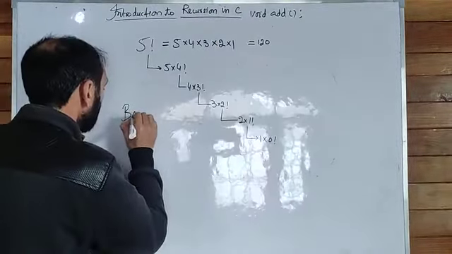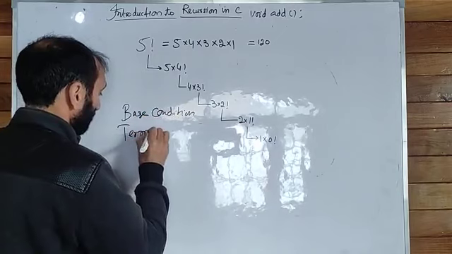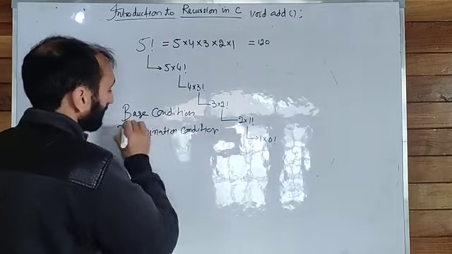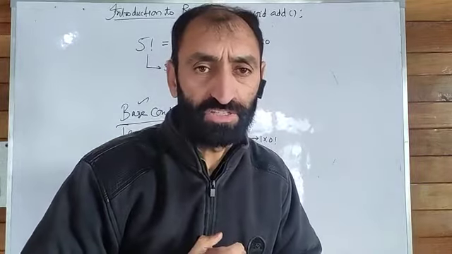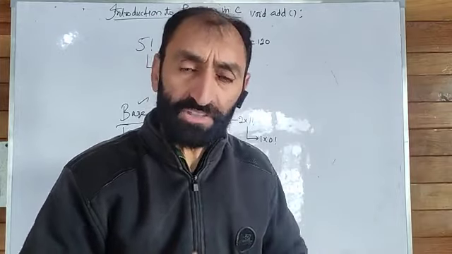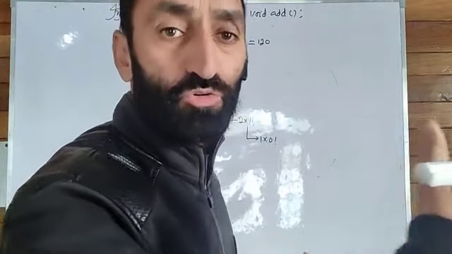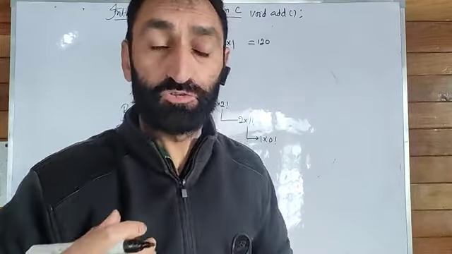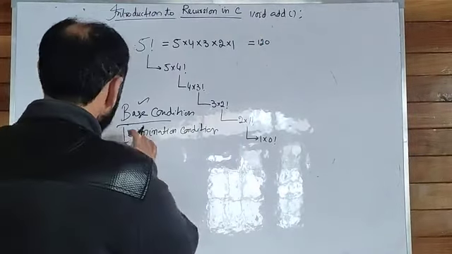So, base condition or termination condition. We should take care while setting the base condition or termination condition of a recursive function, because it is mandatory to put a termination condition. Otherwise the program will go into an infinite loop and show some undefined behavior. It may show some errors, it may show a stack overflow error. So we should put the base conditions and termination conditions properly.